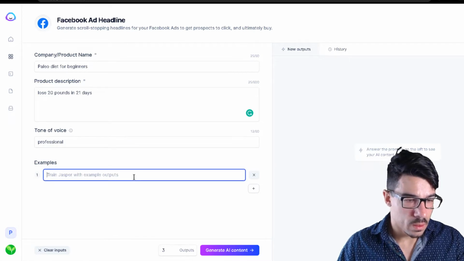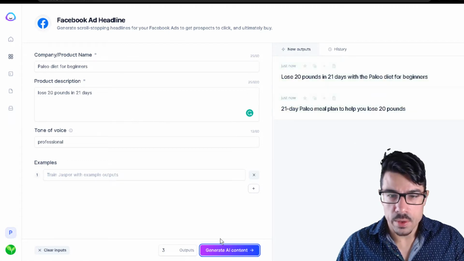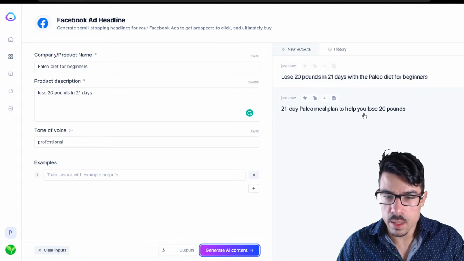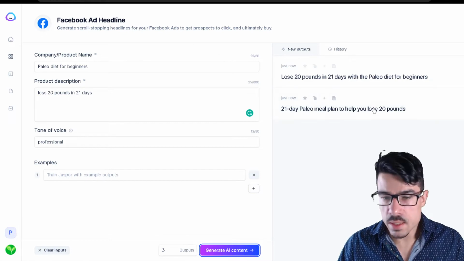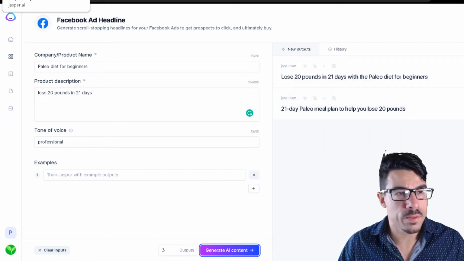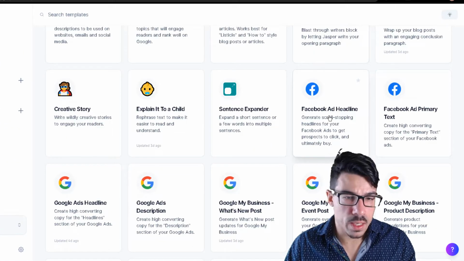And let's check over here with 3. Let's see what we get over here. Lose 20 pounds in 20 days with the paleo for the beginners. Okay, so we get over 21 paleo meal diet plan to help you lose 20 pounds. So this is like headlines that you can use for your first Facebook ads. So this is also another pretty good option that you can use.